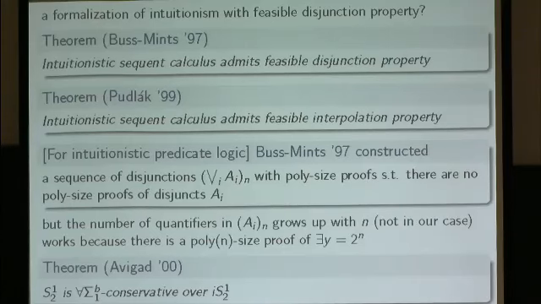In our case, it is interesting, for example, that S^1_2, a very strong theory of bounded arithmetic corresponding to extended Frege, is for all Σ^b_1 sentences conservative over intuitionistic S^1_2. This means that whenever you prove superpolynomial circuit lower bounds in S^1_2, you can do it constructively in intuitionistic S^1_2.